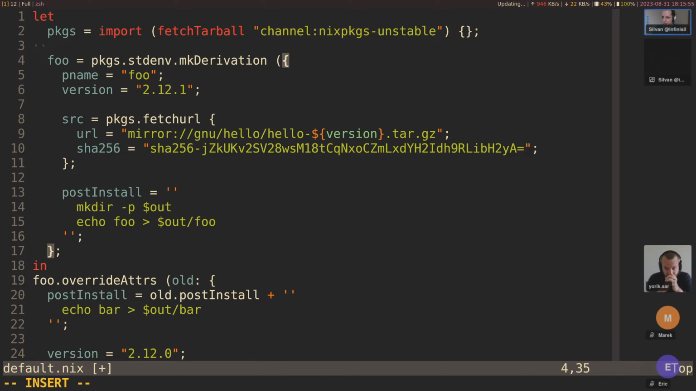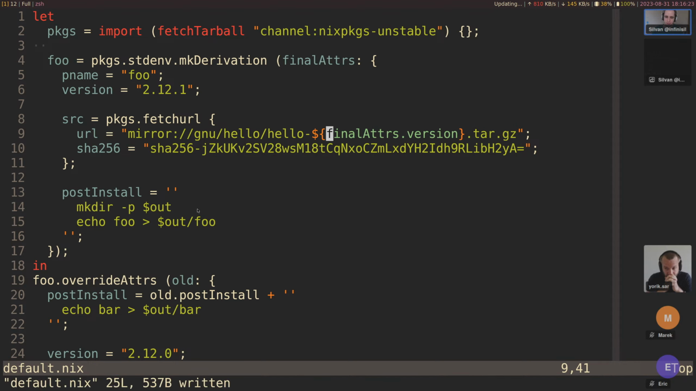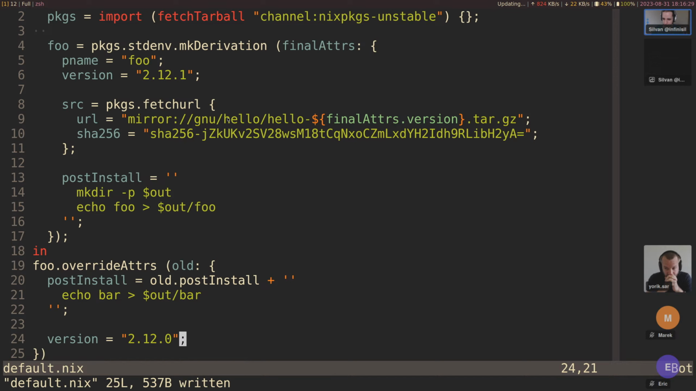And this is what make derivation has recently started supporting. And yeah, so finalAttrs, that's the final. You can also call it final, it doesn't really matter. finalAttrs seems to be the convention. And so we need to make sure to add parentheses around that. And now we can use finalAttrs.version, just like we did before with the function, to do this. And now if we evaluate this again, let's do a nix build of this.